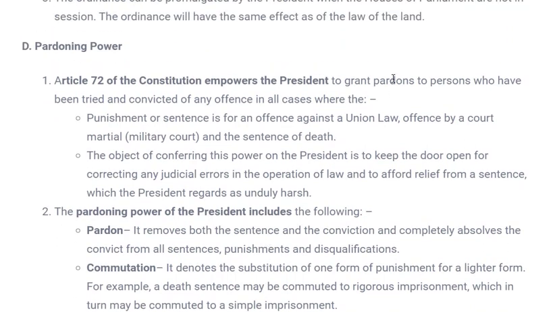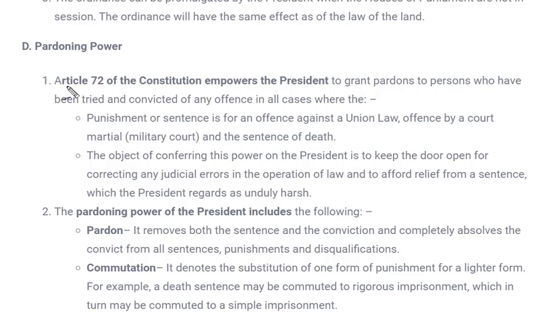Next power is pardoning power. What does pardoning power mean? Pardoning power means if there is any criminal or anyone who has been punished by a court or the legal system of India, the president gets the power to reconsider the case, and if any mistakes have been made in the legal system, here is an option to correct it. So what are these powers?